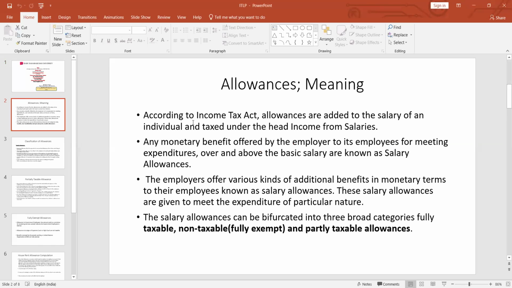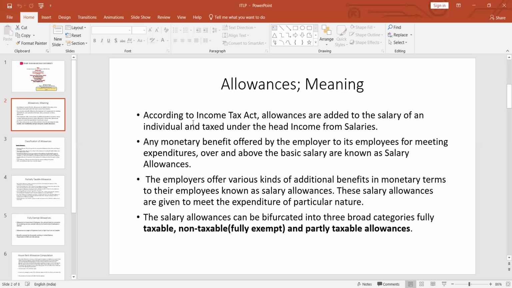According to the Income Tax Act, allowances are added to the salary of an individual and taxed under the head income from salary, one of the heads of income tax. It is any monetary benefit offered by the employer to its employees for meeting expenditures over and above the basic salary. The employers offer various kinds of additional benefits in monetary terms to their employees, known as salary allowance.